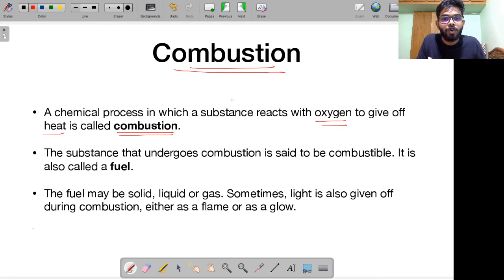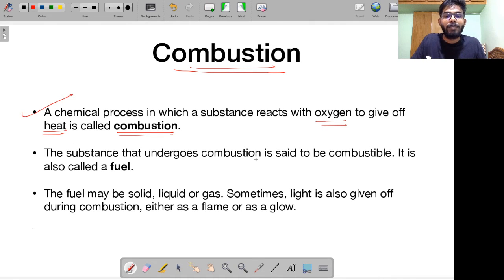Remember, oxygen is very crucial for you to keep a fire on, right? I will be telling you about the concept of fire extinguisher, etc. So that's when I will tell you how oxygen is very crucial. Supply of oxygen is very crucial for keeping the flame going. All right. So combustion is a chemical process in which a substance reacts with oxygen to give off heat. This is called combustion.